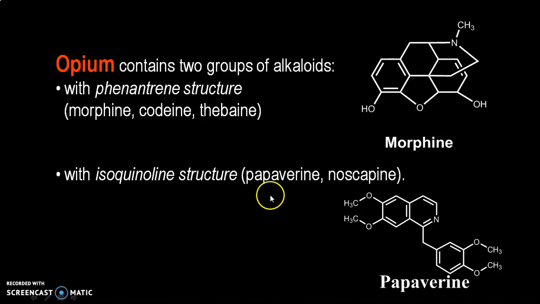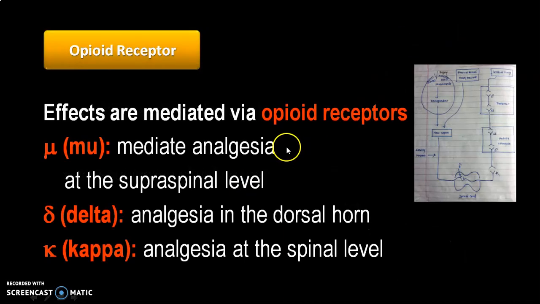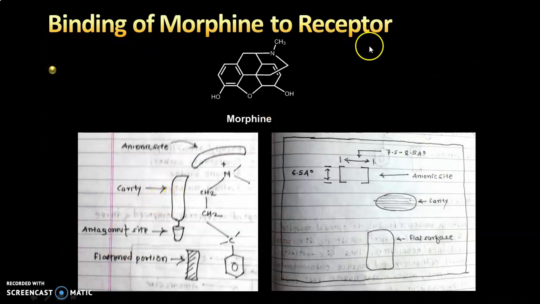Okay, so this is in brief about morphine, from which plant it is obtained and what its chemical constituents are. I already explained that morphine binds with three receptors, that is mu, kappa and delta, isn't it? Now people also studied the binding of morphine to the mu, kappa and delta receptors, and they came to know that the whole part is not responsible for binding or for eliciting any kind of pharmacological effect.